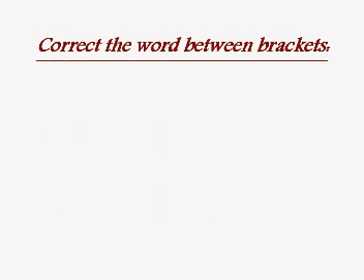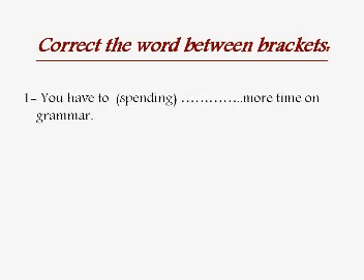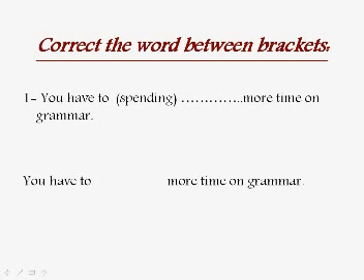Another type of question. Correct the words between brackets. You have to spending, oh, that sounds awful. You have to spending more time on grammar. Can I say this? Of course not. How can you correct that? We said that modals like have to are followed by infinitives, so no ings, no s, nothing at the end. So you have to, excellent, spend more time on grammar. You have to spend more time on grammar.